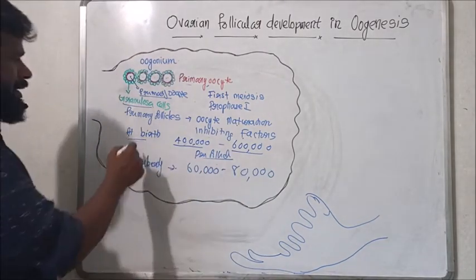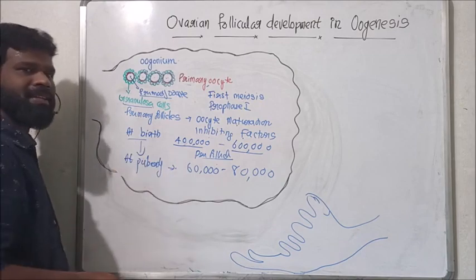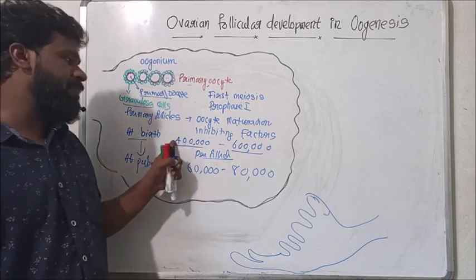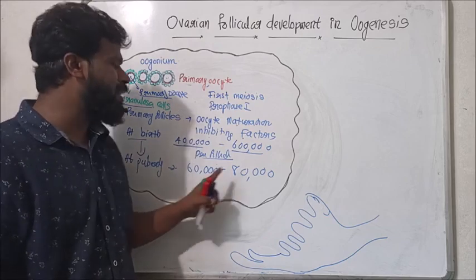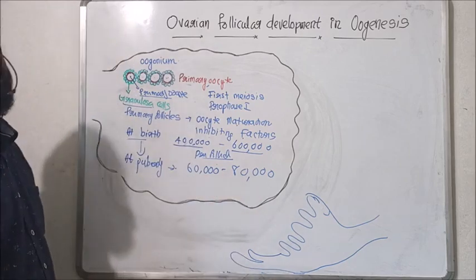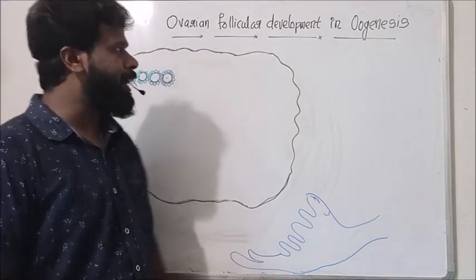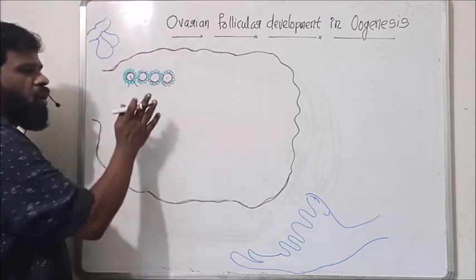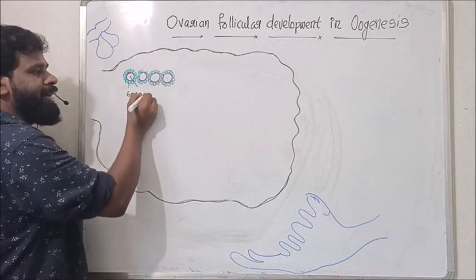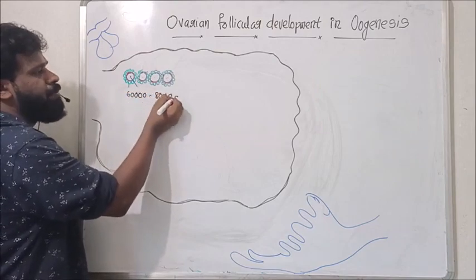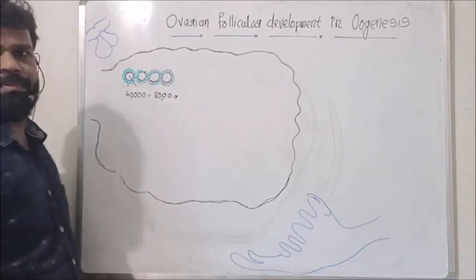From birth to puberty, follicular degeneration again takes place, and the number is reduced to 60,000 to 80,000 in each ovary. See, at puberty, each ovary contains about 60,000 to 80,000 primary follicles of this type.